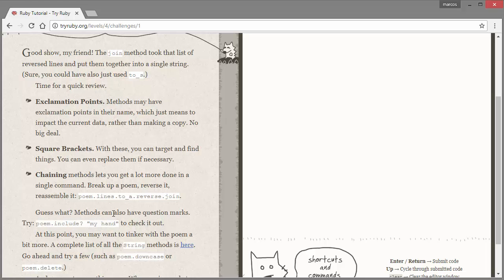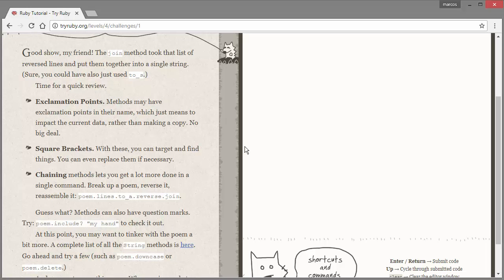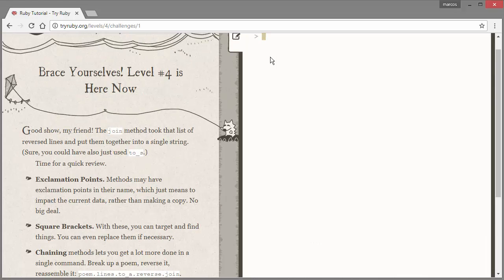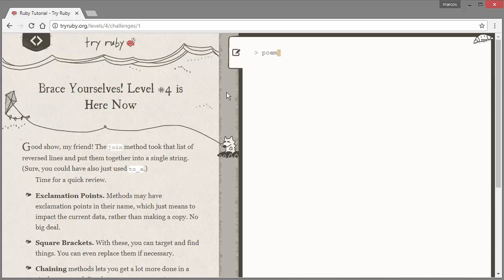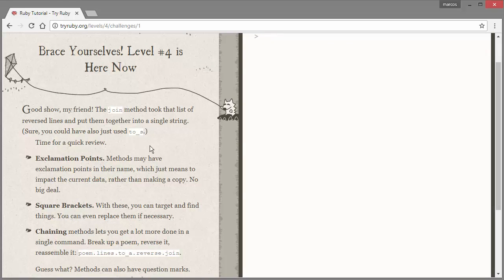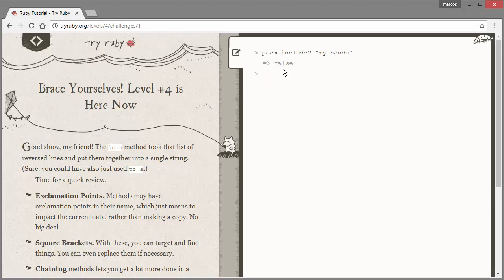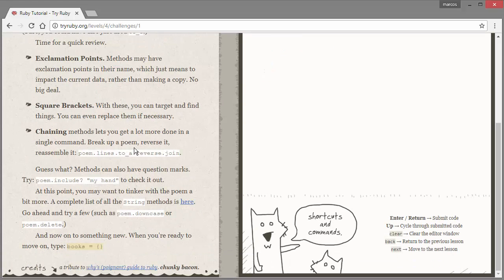Guess what? Methods can also have question marks. Try poem.include? with my hand. Okay. Poem.include? Make sure to have your quotation marks. Okay. False. Okay. Check it out. At this point, you may want to tinker with the poem a bit more.